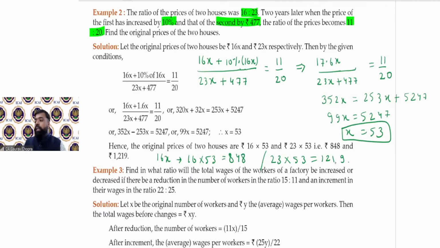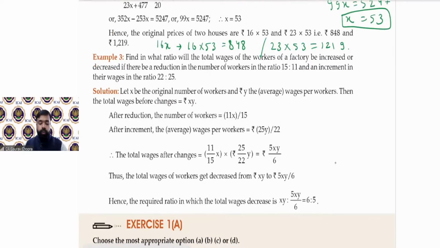How 11/20, we have already discussed this. Ratio को हम fraction के फॉर्म में लिख सकते हैं. Ratio given है 11:20. So you can write the first term in the numerator and the second in the denominator. Therefore 11/20 we have written. So दोनों तरफ क्या है? न्यू रेशियो, एक तरफ x के फॉर्मेट में है और दूसरी तरफ उसका सिंप्लीफाइड रेशियो है. So after solving this we can get the value of x. Therefore the values of the houses are 848 and 1219. So in this way we can easily calculate the values.